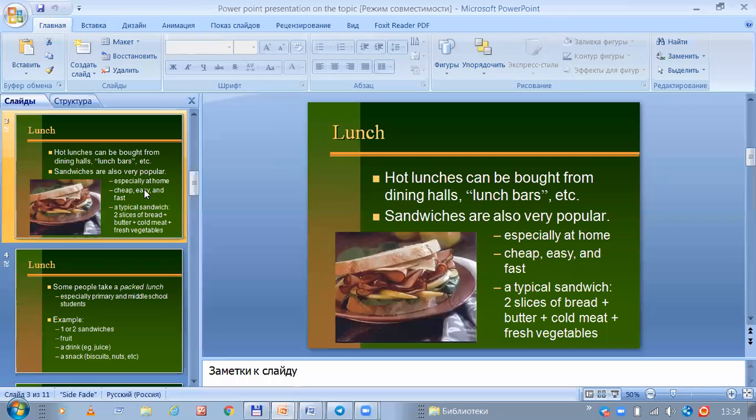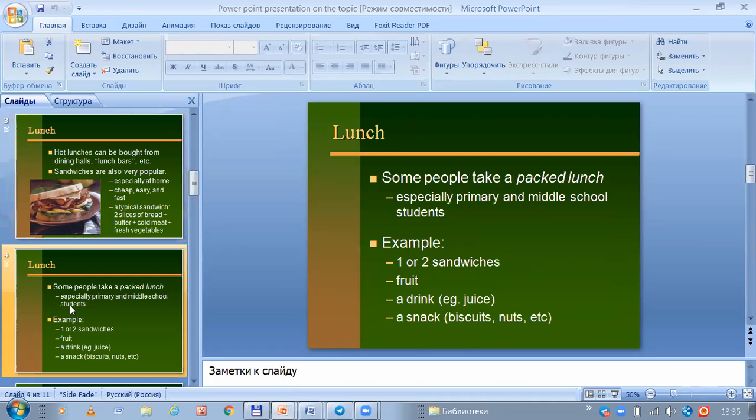Sandwiches are cheap, budget-friendly, easy, and fast. A typical sandwich is 2 slices of bread, butter, cooked meat, and fresh vegetables. Some people take a packed lunch, or lunch container, lunch box, especially primary and middle school students.